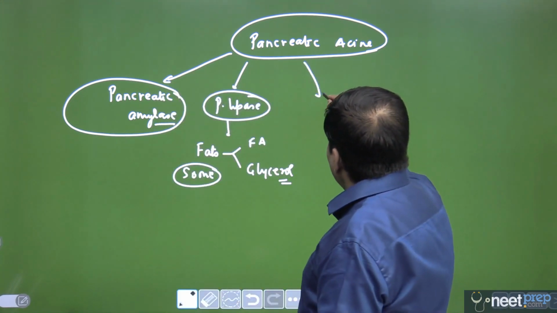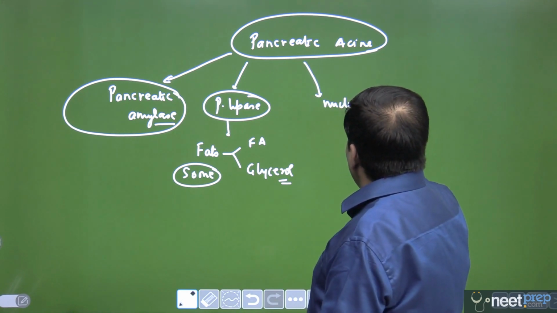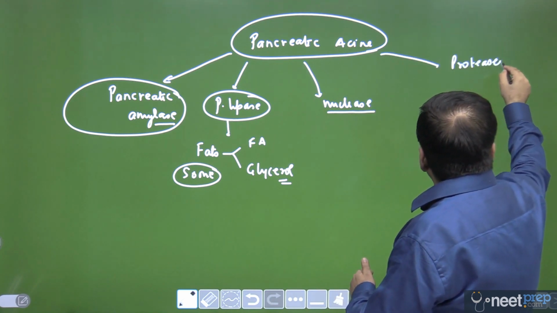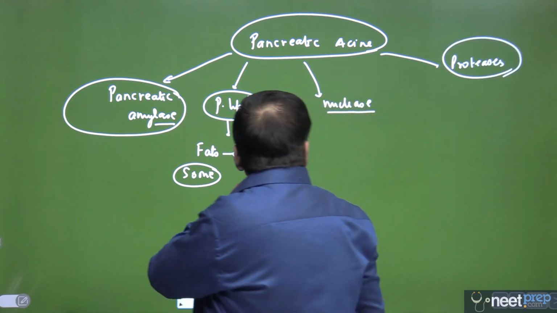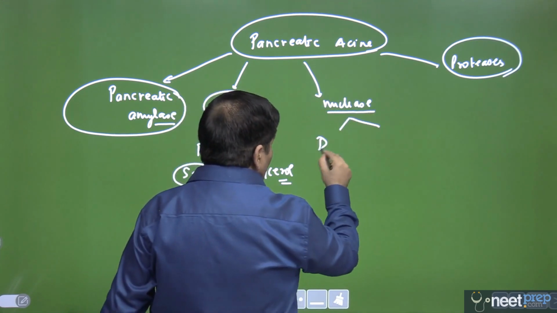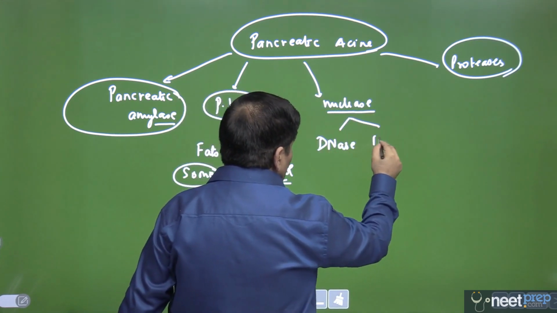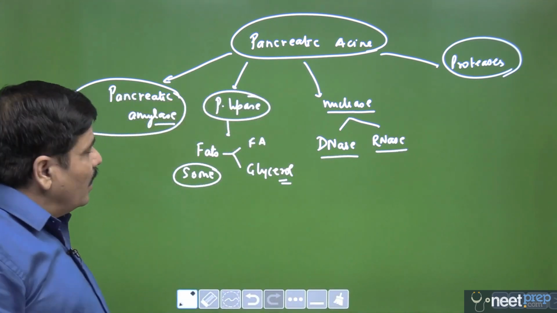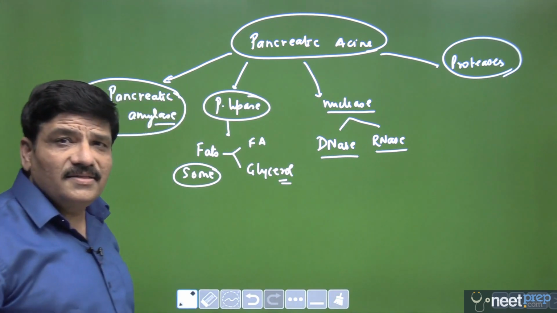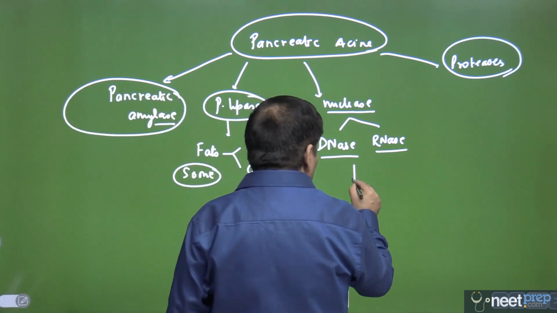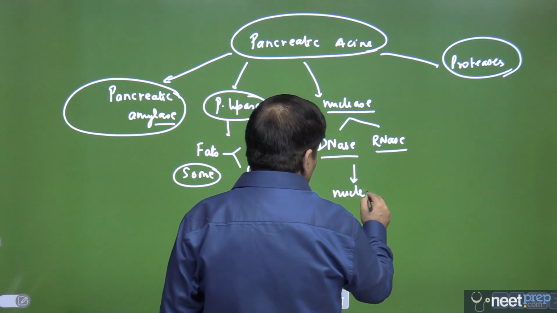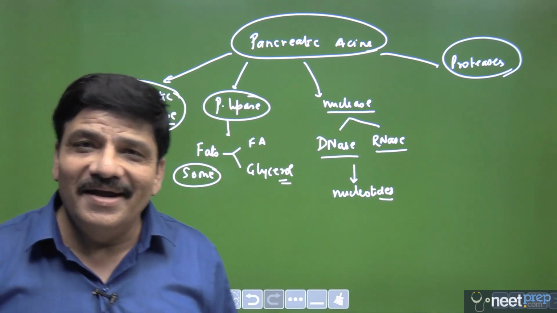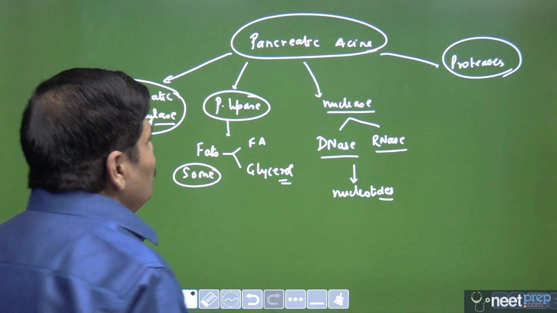Now, the third thing would be a nuclease. I am writing these things in an unusual manner. I will be looking at the protease separately because this is where a question is most likely to come. These nucleases are of two types. Mind you, there are DNA and RNA, two types of nucleic acid. To hydrolyze them, you require two different hydrolytic enzymes. One is called DNase, the other is called RNase, and they will be hydrolyzed into their corresponding nucleotides, DNA into deoxyribonucleotides and RNA into ribonucleotides.